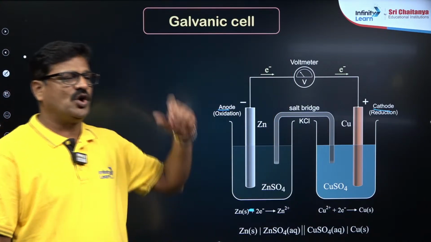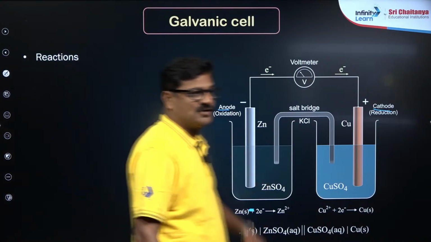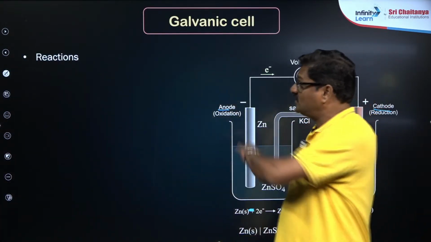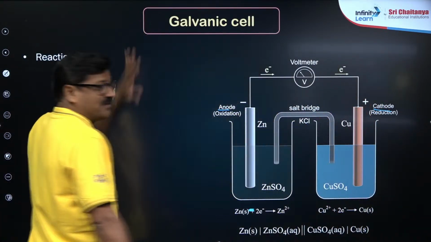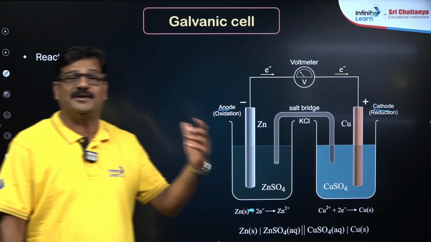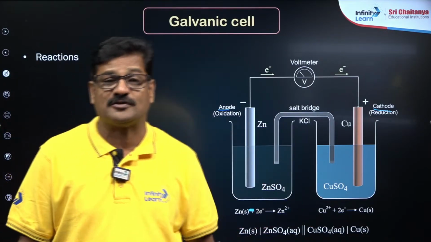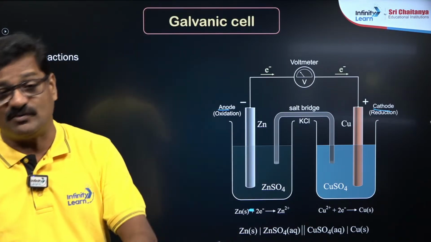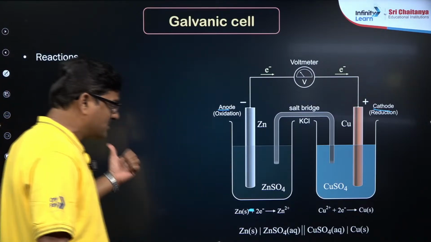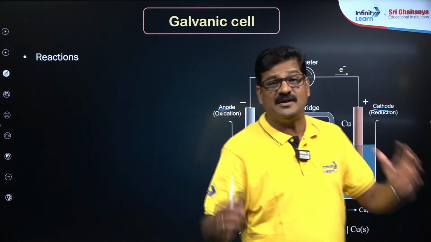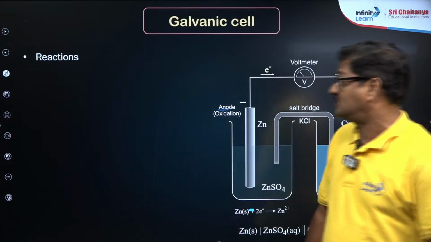So it is based on the class 12 topic, and we are discussing all the reactions that take place in the galvanic cell. बाद में electrochemical cell and electrolysis process भी देखने हैं, and Nernst equation भी देखना है. So Nernst equation में questions कैसे आना है, सभी questions आपको देना चाहता हूँ.